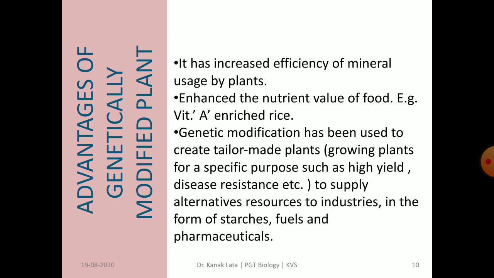GM crops can produce pharmaceutically important compounds such as human insulin, interferons, hormones, blood clotting factors, etc. Genetic modification has also been used to create tailor-made plants, meaning growing plants for a specific purpose such as high yield, disease resistance, etc. This will supply alternative resources to industries in the form of starches, fuels and pharmaceuticals.